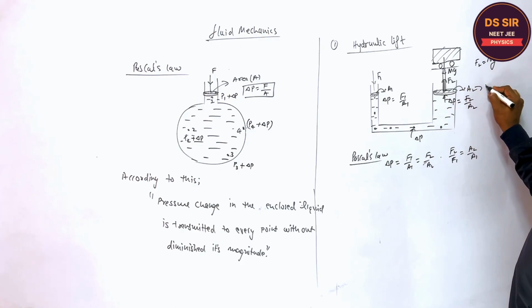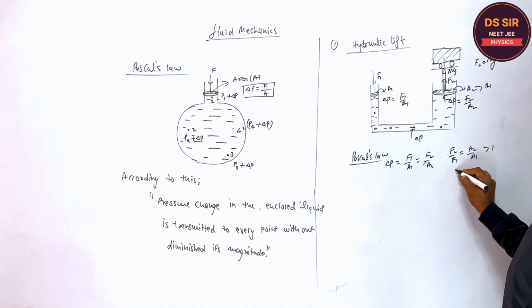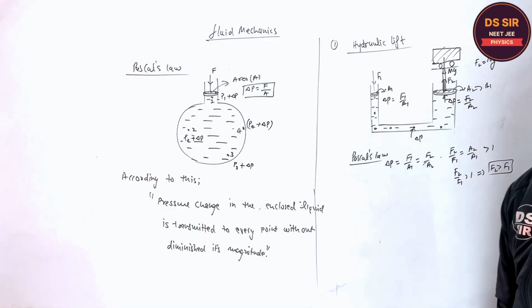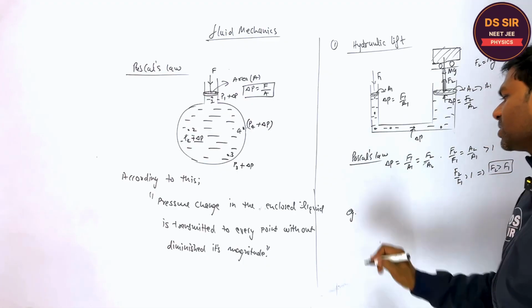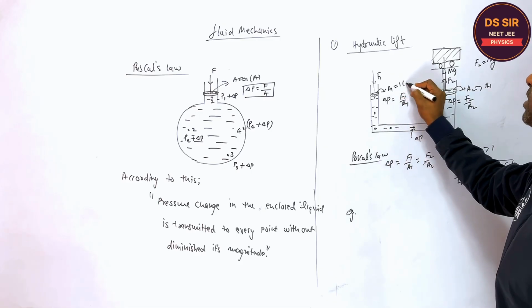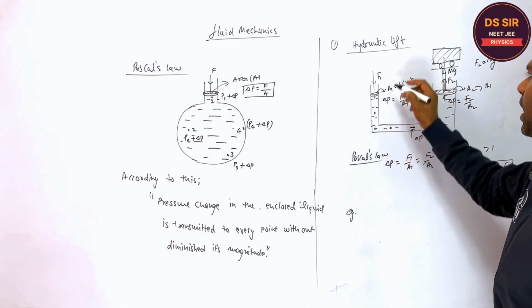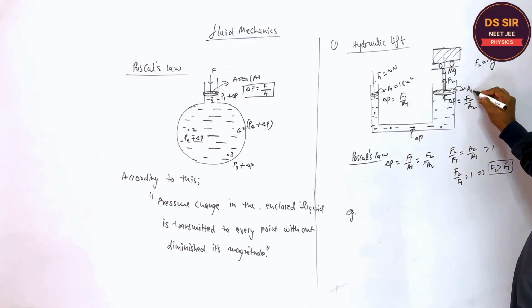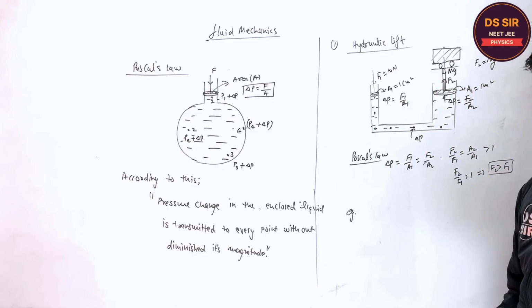So A2 is greater than A1, right? So F2 upon F1 is greater than 1, which implies that F2 is more than F1, right? For example, I am taking an illustration. Suppose this A1 is 1 centimeter square and you are applying a force of 10 Newton. This area A2 you may assume to be 1 meter square.